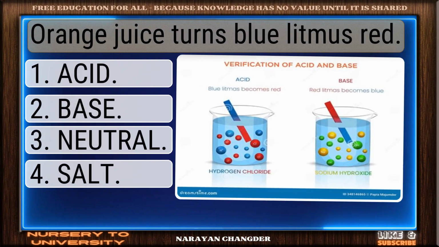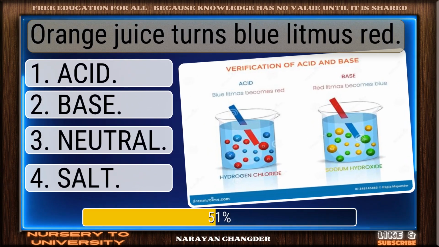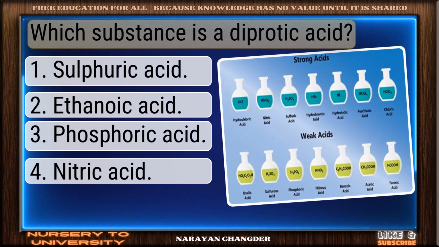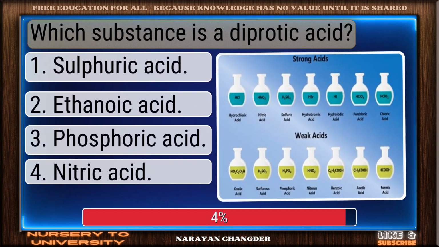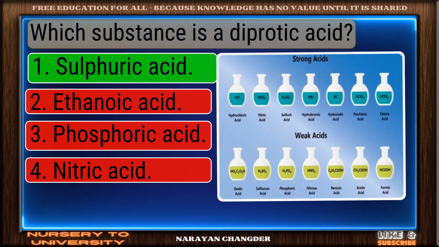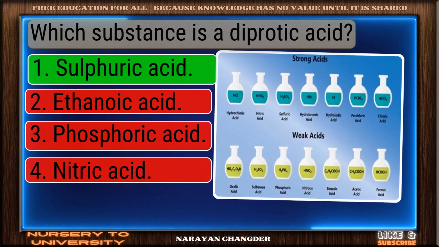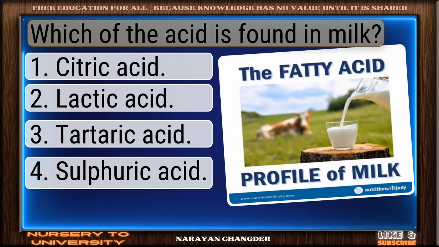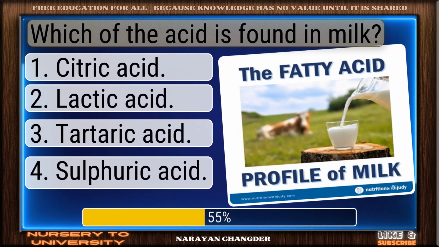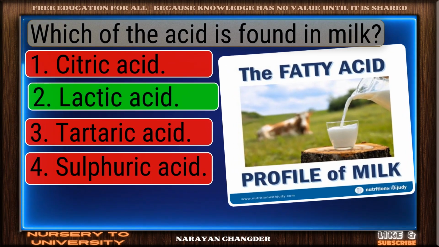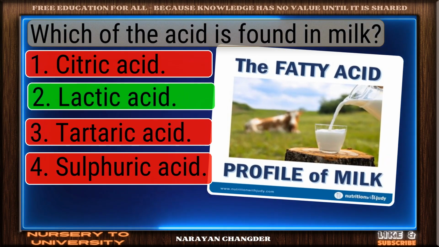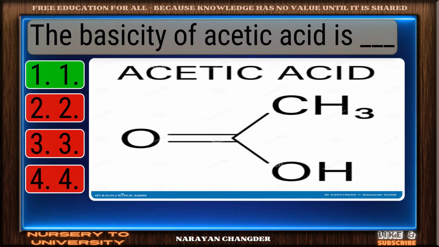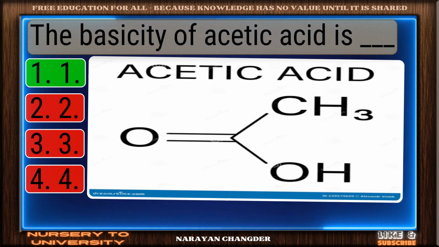Orange juice turns blue litmus red. Exactly. Acid makes sense. Which substance is a diprotic acid? Nice selection. Sulfuric acid is the correct and valid answer. Which of the acid is found in milk? Nice work. You chose lactic acid, and it is correct. The basicity of acetic acid is dash. Right choice. 1 is the best answer.